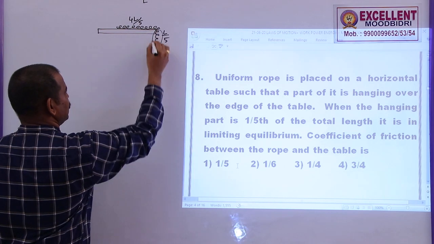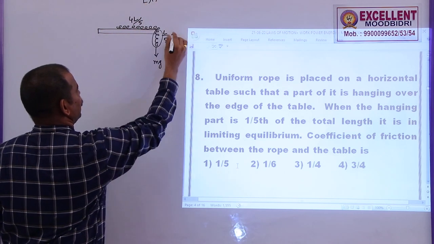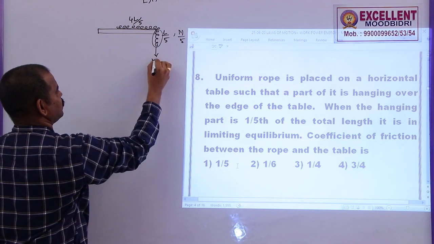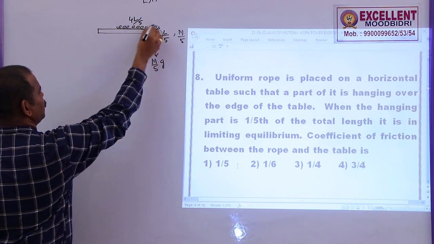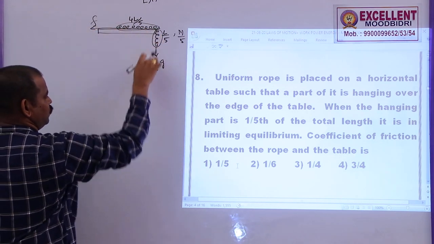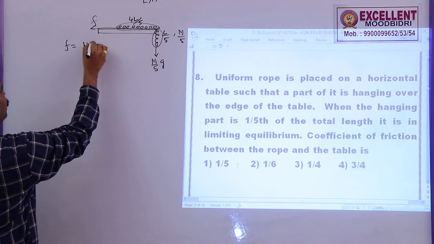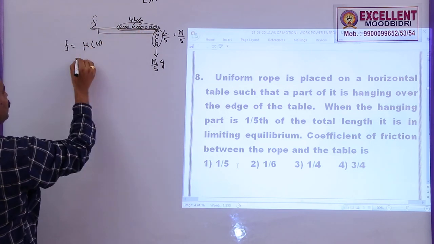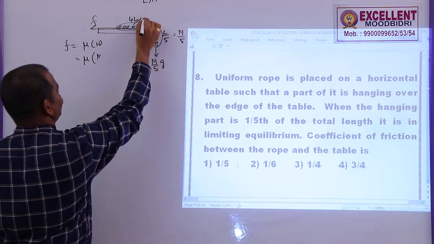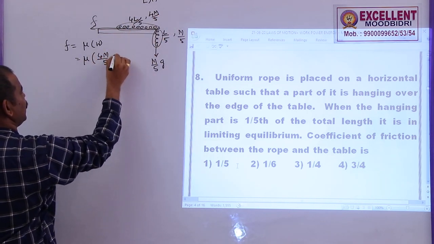Remember students, in this case the weight of this hanging part is acting downwards. Let us say the mass is equal to capital M and this mass will be M by 5. So here I can write the weight of this hanging portion is M by 5 into g. Similarly, the frictional force between these two will act in the opposite direction. This will prevent this chain from falling down. So what is the frictional force? These two must be equal. So the frictional force is given by mu into the weight of this portion. That is mu into, what is the weight here? If the length is 4L by 5, mass will be 4M by 5. So here I am writing this is 4M by 5 g.